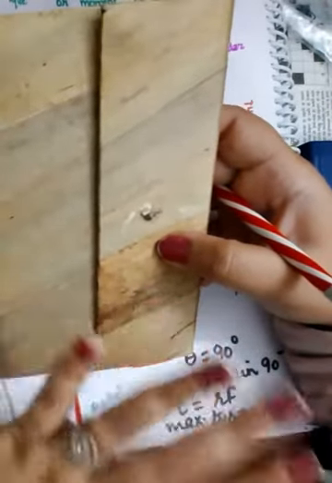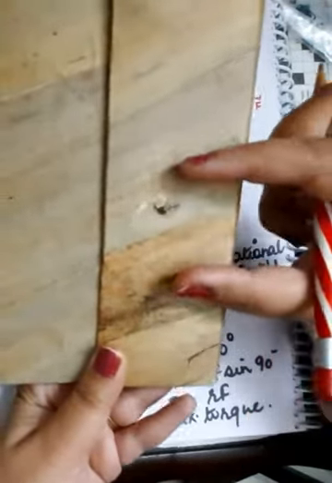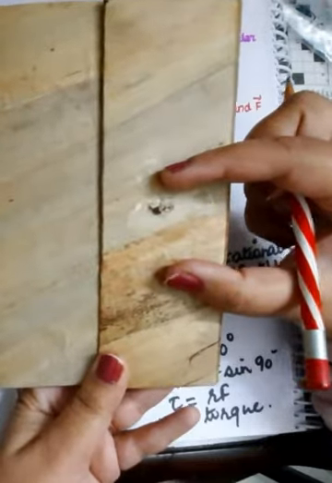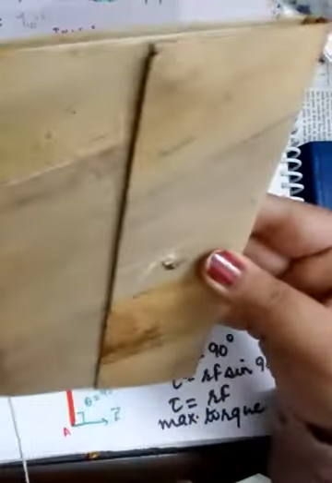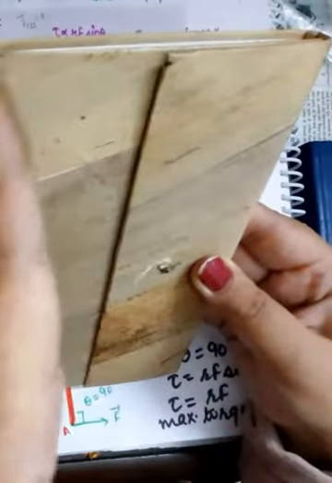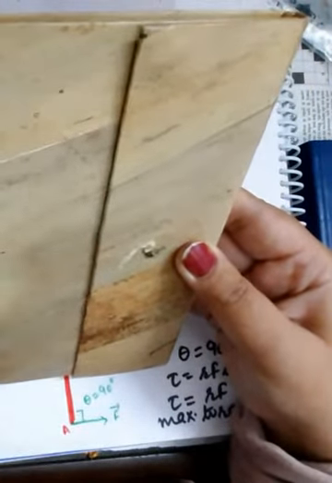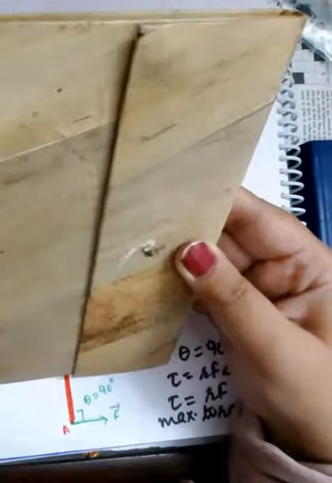Now suppose that this is the door I am talking about, and here it is fitted with a handle, right? The door is always fixed at one end and free at the other end, and the door actually rotates around this fixed end.